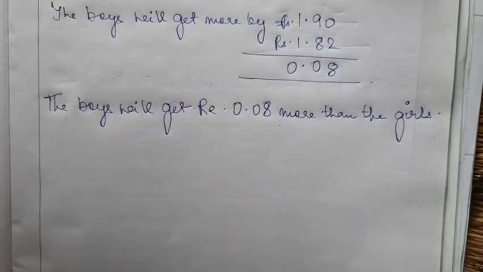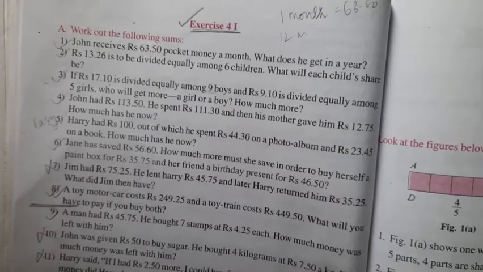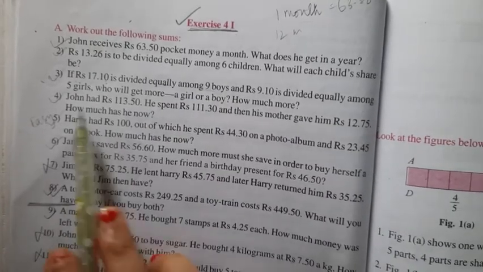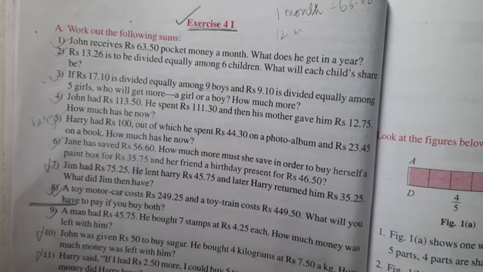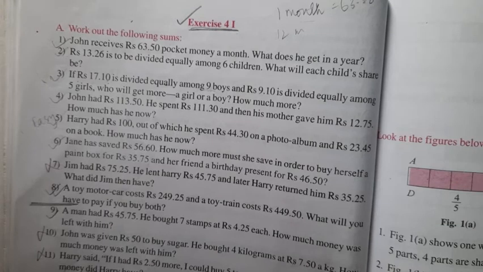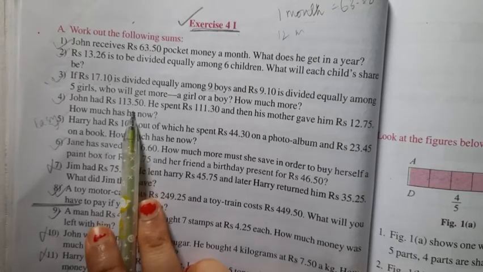Done? Understood? Okay. Now let's move on to the next question. Now let's read question number 4. What does question number 4 say? John had rupees 113.50.